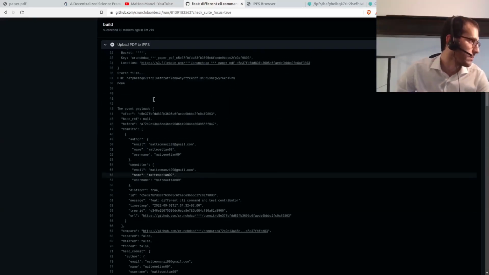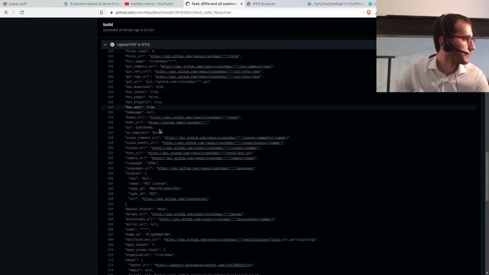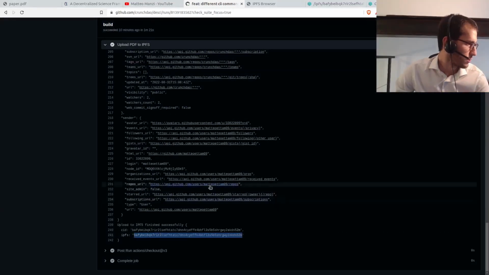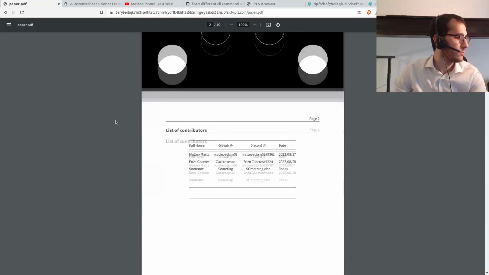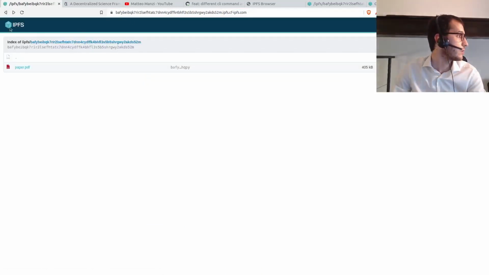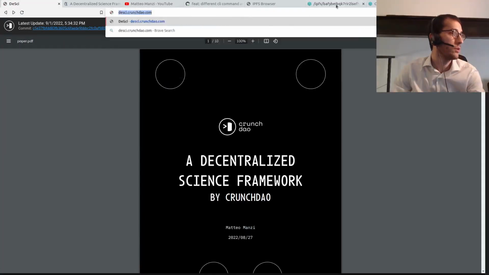It was an existing action on GitHub, so credits to the developer. But we're using it basically, and you see that this hash is the same as the one we have here, and then I'll show you how to go back to the website. And you see there's the modification we did just now. This hash is here. You see BA is the same as the one we have here.